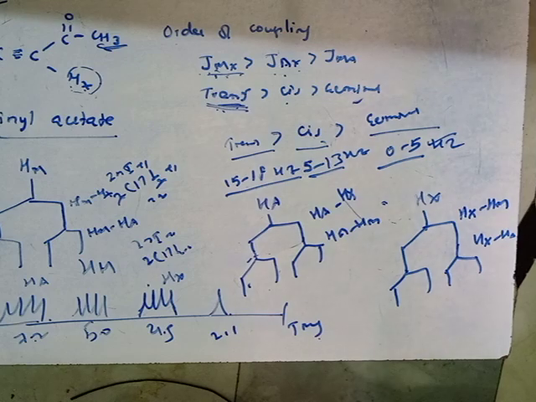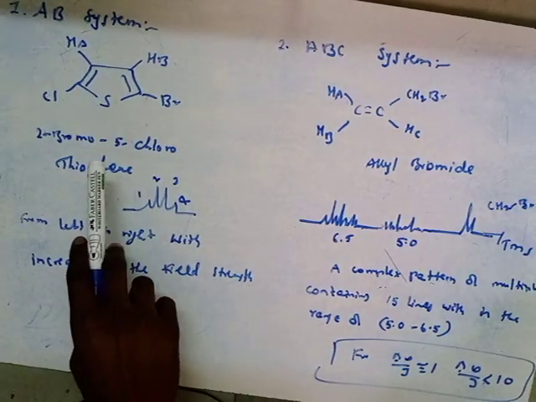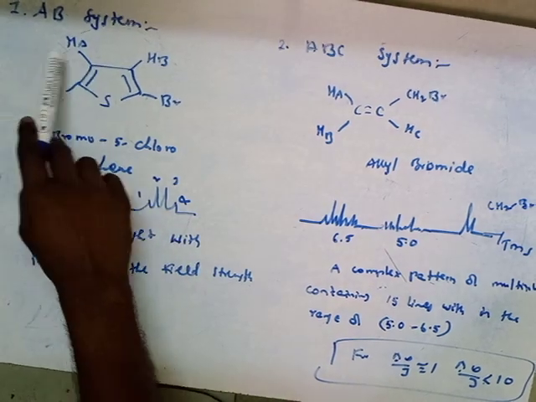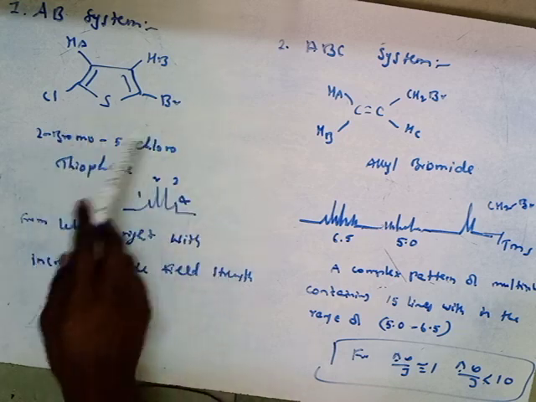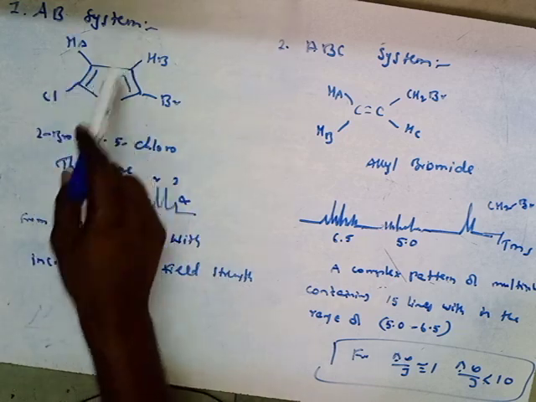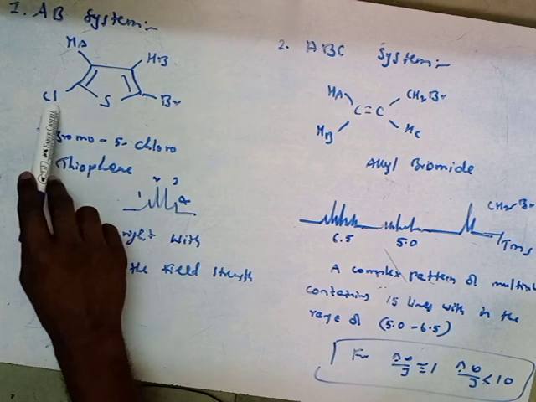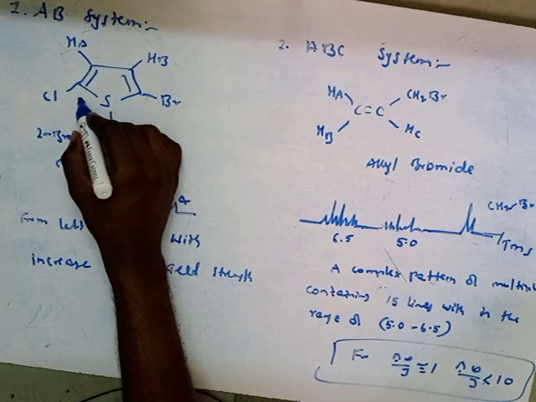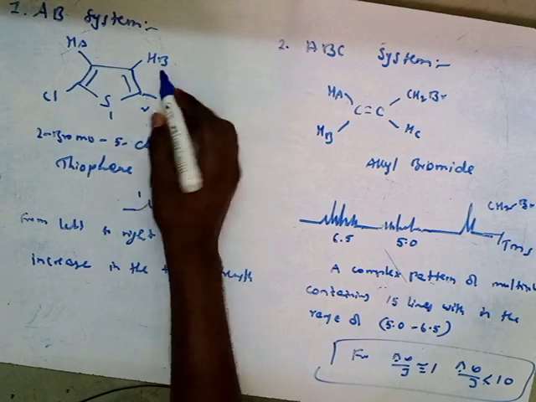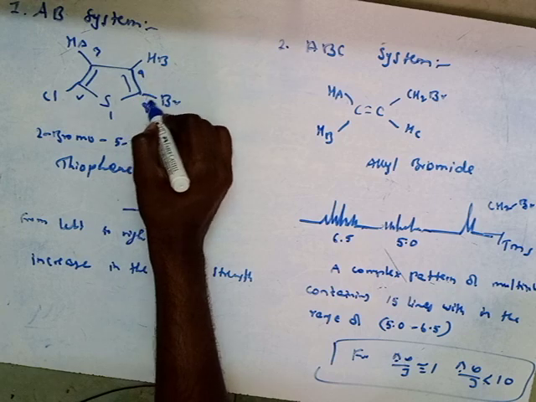Okay, now we are discussing the example for non-first order spectra. For that, first the AB type of system. This is the example for this system. It is 2-bromo-5-chlorothiophene.